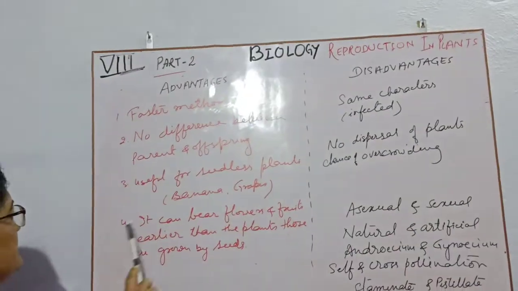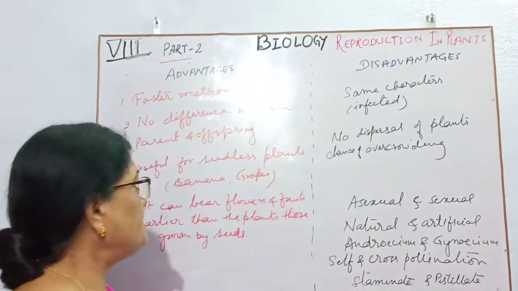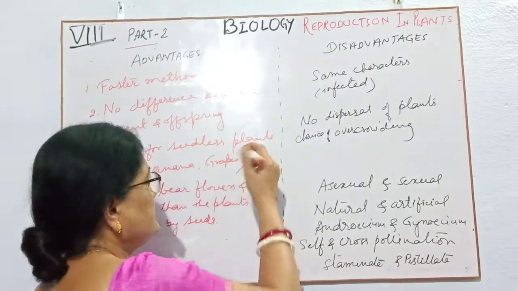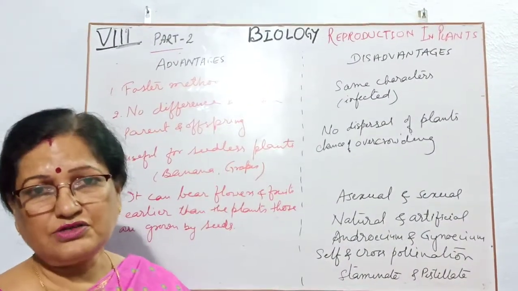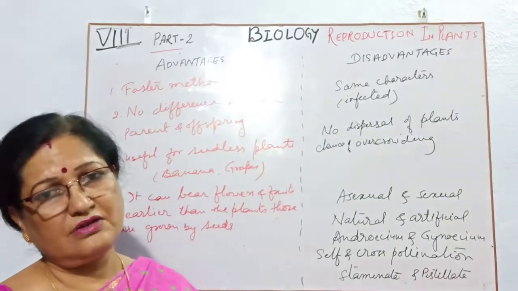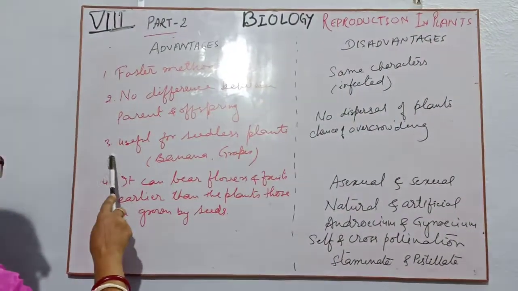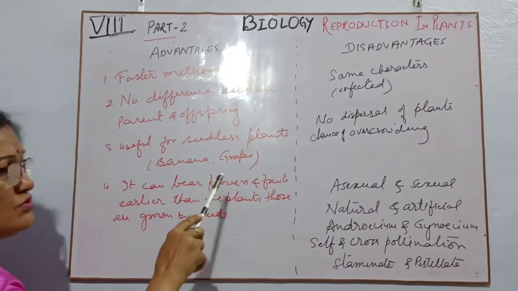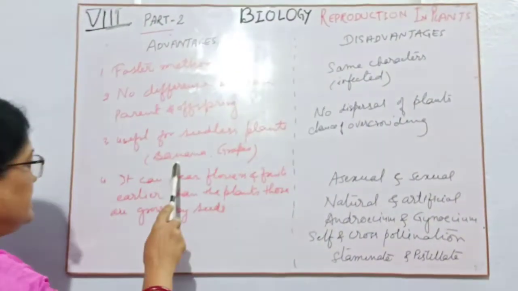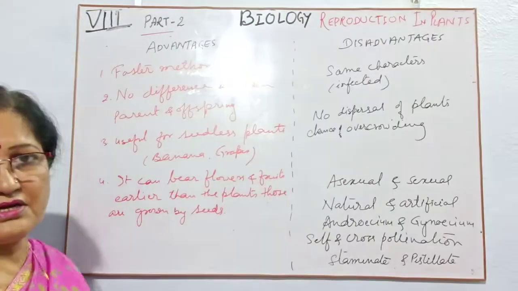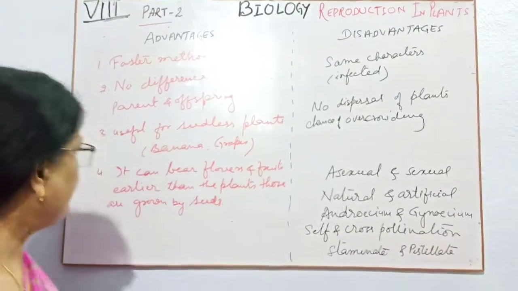Third advantage, useful for seedless plants, because if the plants have no seeds, how can they grow new plants and keep their race alive? That's why this is a very useful method for those that do not have seeds in their fruits, like banana, grapes, etc. They use vegetative propagation.